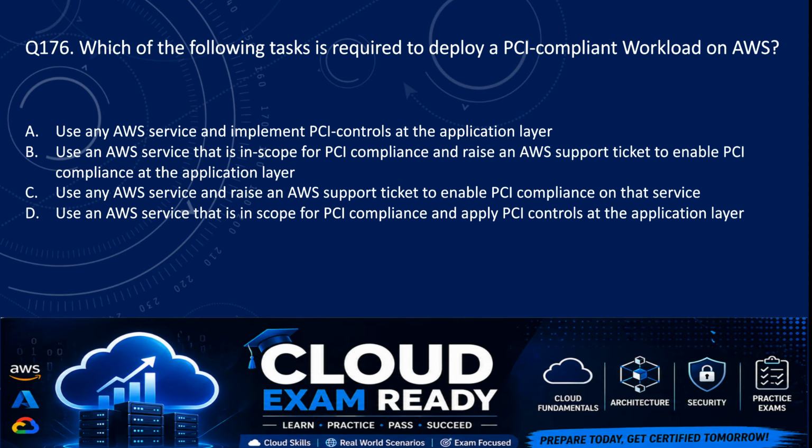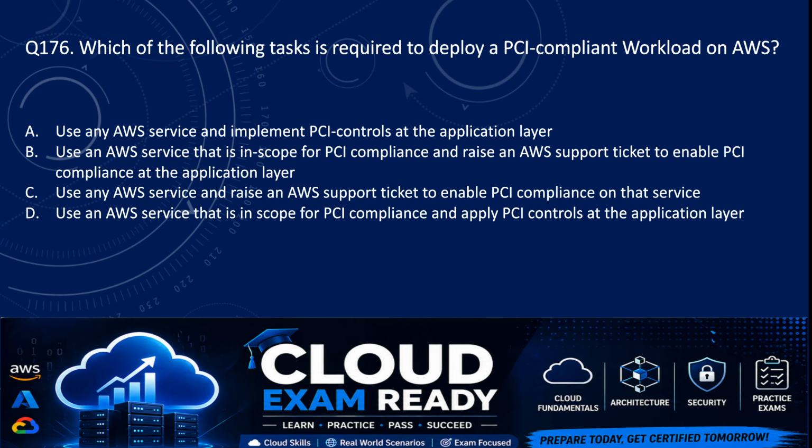Next, question number 176. Which of the following tasks is required to deploy a PCI compliant workload on AWS? So we have options. Option A is use any AWS service and implement PCI controls at the application layer. Option B, use an AWS service that is in scope for PCI compliance and raise an AWS support ticket to enable PCI compliance at the application layer.